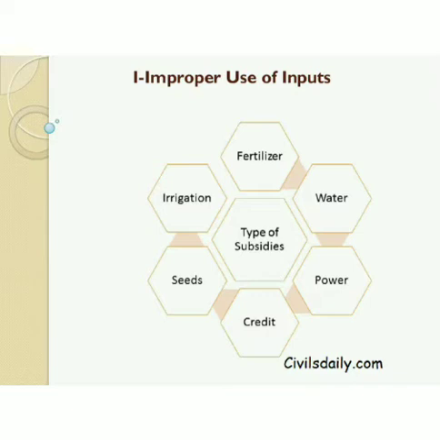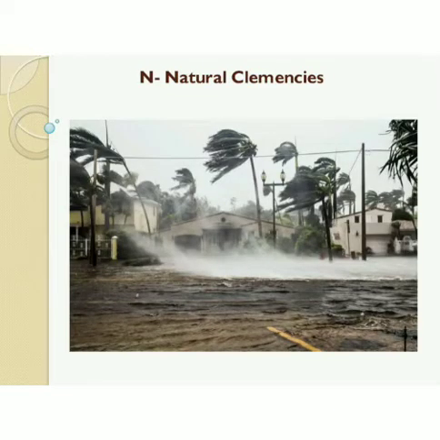Natural calamities, that means natural disasters: farmers are not able to save themselves from natural calamities because they do not have enough infrastructural facilities. Storage facilities are not there. So during a bad storm or during floods, most of the agricultural production goes to waste, and therefore farmers suffer.